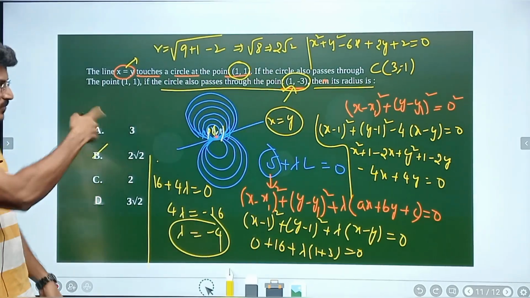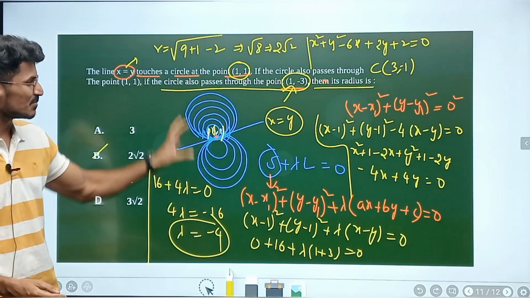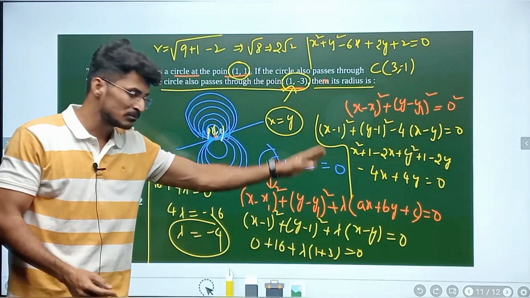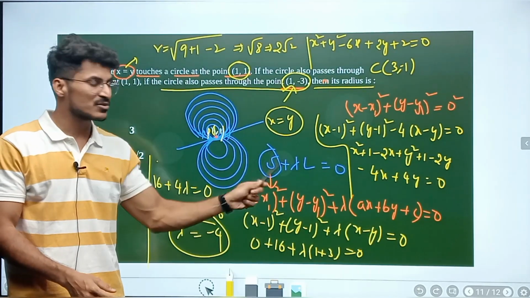That is what the concept of family of circles is all about. So especially this concept, this property which I have used here, this is very important. Majorly 90% of the JEE questions would be asked based on this property only.